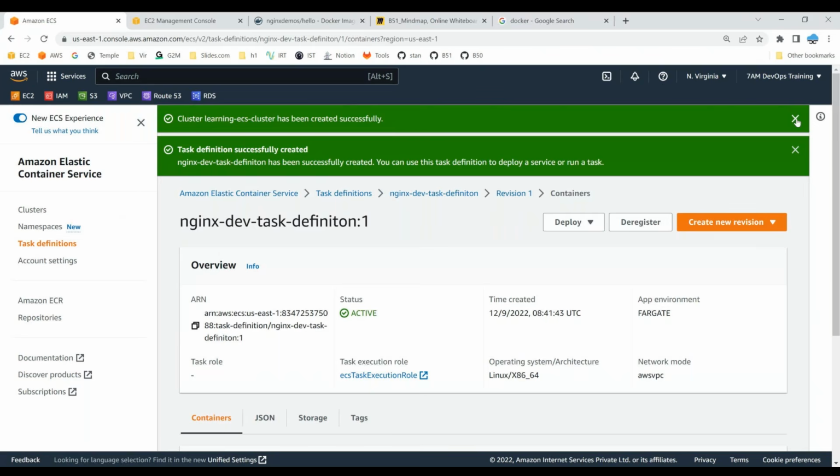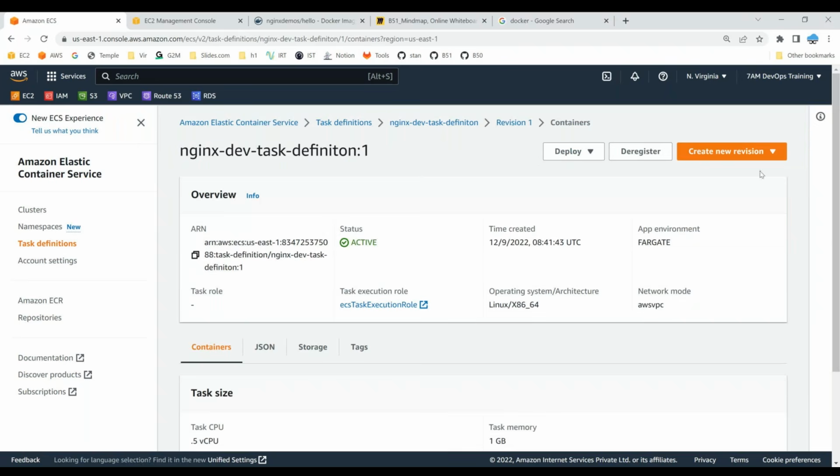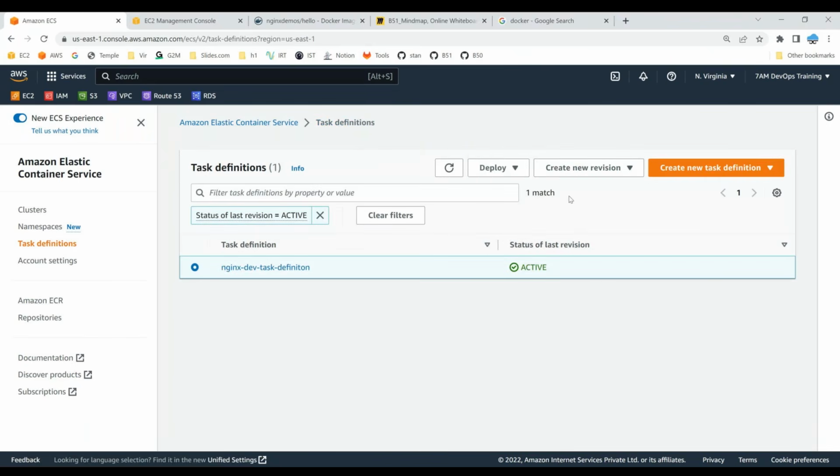Similarly, if you want to run a task or a container on top of your ECS cluster, you need to define a task definition. I have defined a task definition. Now, if you wish to run this task definition, you can run it. All you need to do is run the service. Either you can run it as a task or you can run it as a service.